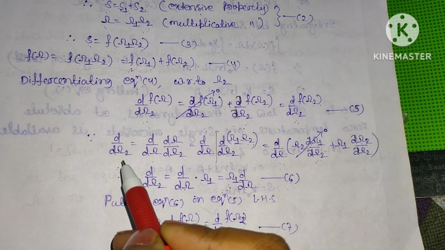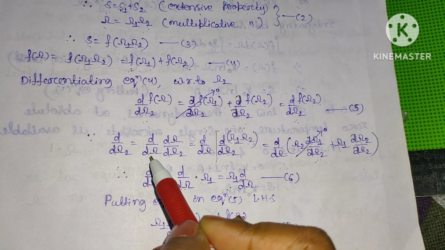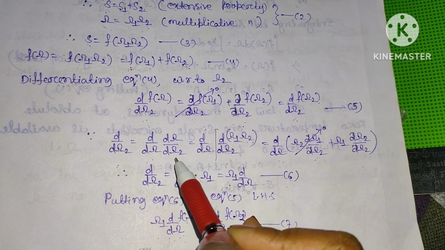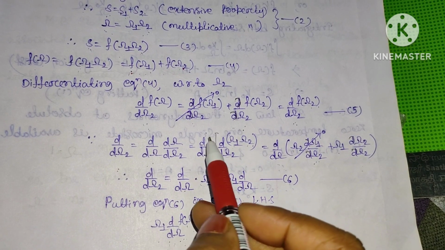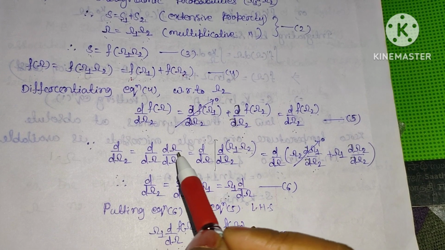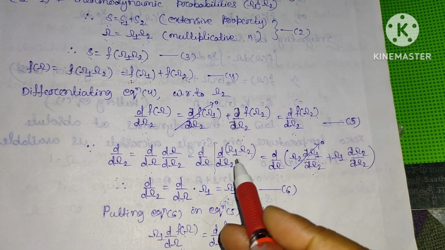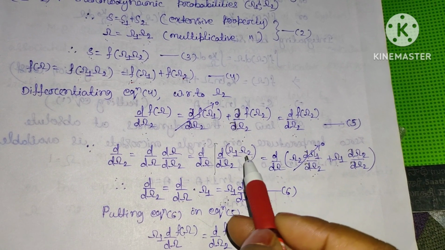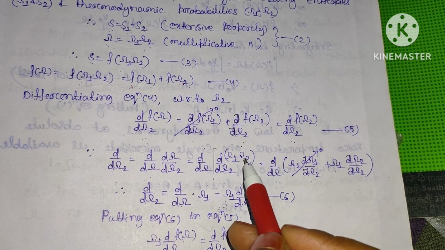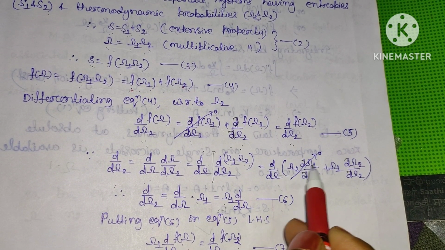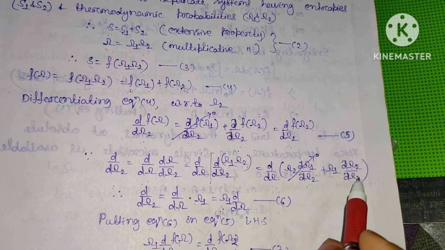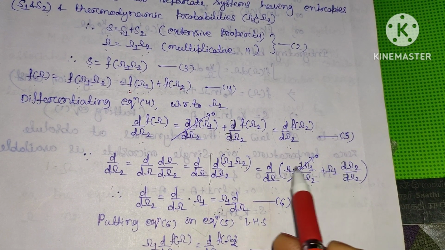So here d by d omega 2 can be written, by multiplying d omega in numerator and denominator, as d by d omega into d omega by d omega 2. Clear? So this d omega by d omega 2 can be written as d by d omega 2 of, in place of omega, omega 1 into omega 2. Clear? So you can see that this is a u into v function. So d by d omega of, first omega 2 kept constant, d omega 1 by d omega 2, plus omega 1 kept constant, dou omega 2 by dou omega 2. This is the partial derivative.